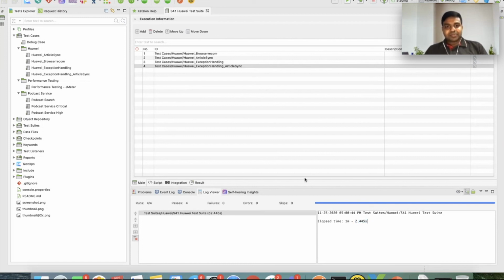time. So once we are done with execution from the tool, there are different ways in which we can see the result. So the first one.